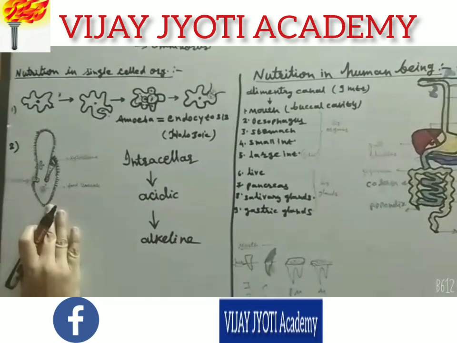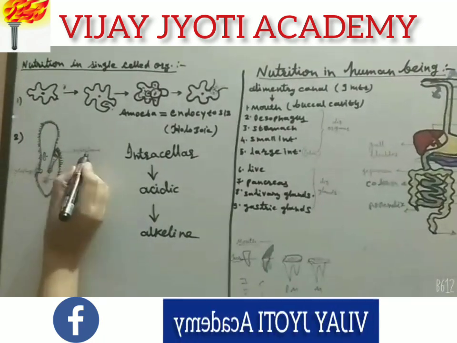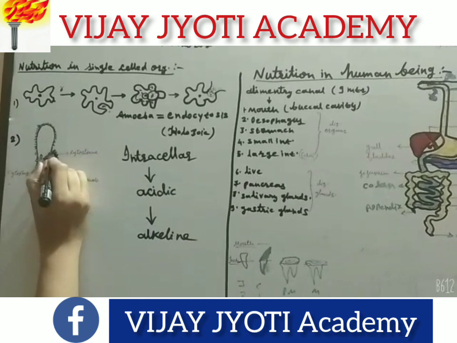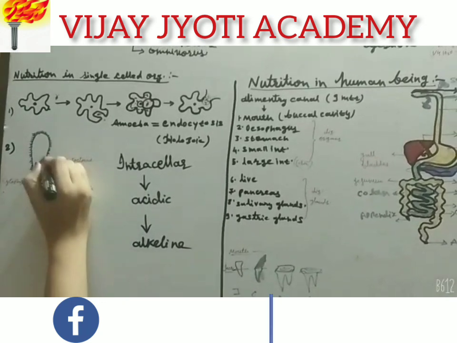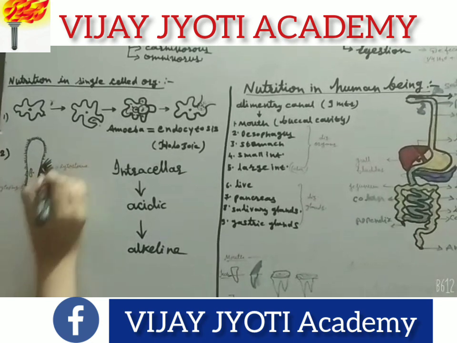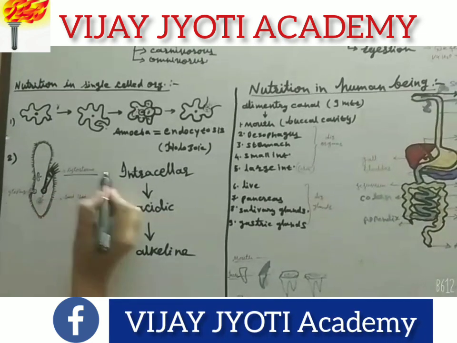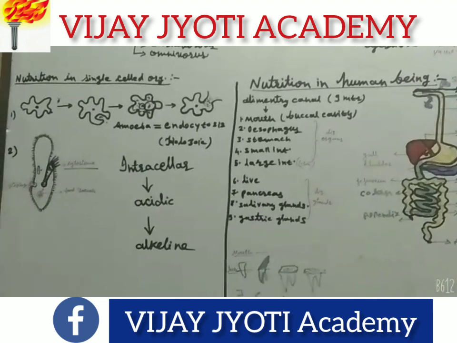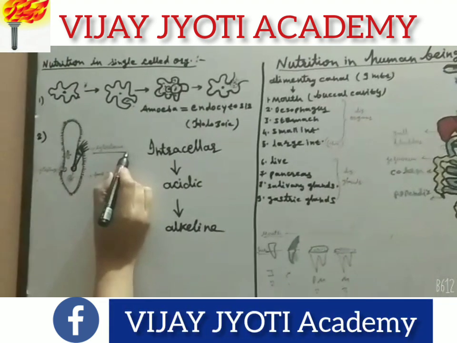Similarly, paramecium is also a unicellular organism which takes in food with the help of its oral groove. This oral groove, a specialized structure, is there to receive the food, and it bears long cilia to capture the food. This organ of the paramecium is called the cytostome.